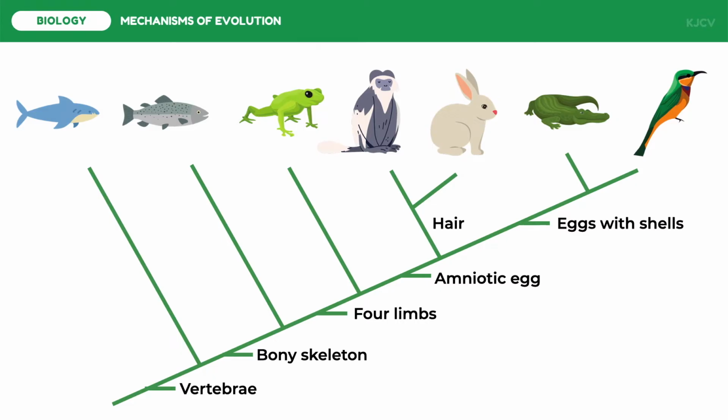Organisms found before a trait, or at the left of the trait in the cladogram, do not have that trait. Organisms found after a trait evolved from ancestors having the trait. For example, let us consider the bony skeleton. Sharks have vertebrae but do not have a bony skeleton. Bony fishes, amphibians, primates, rodents and rabbits, reptiles and birds have a bony skeleton.